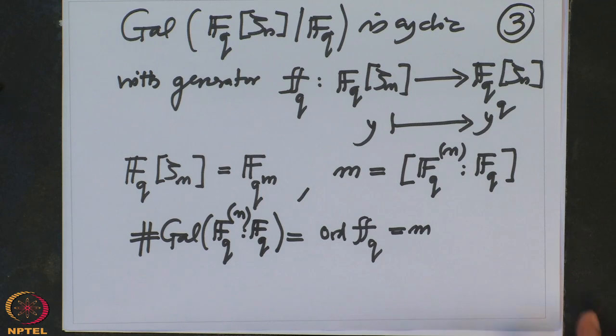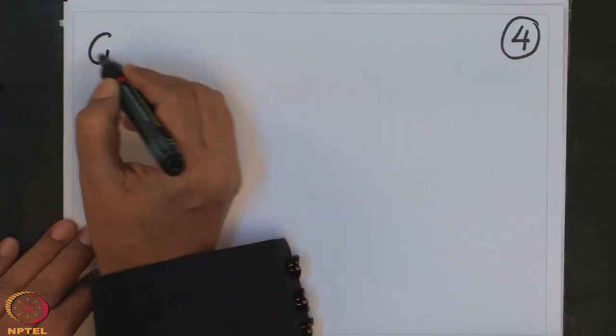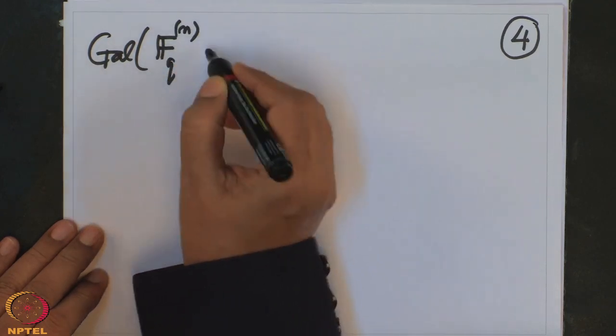Right, and now I want to write down the identification more precisely, because we want to see what is the image, and because the map is injective, the image of a cyclic group will also be cyclic. The image will be generated by the image of a generator. Therefore, we have to understand the identification. So I will write it once more. So this is Gal FQN over FQ.